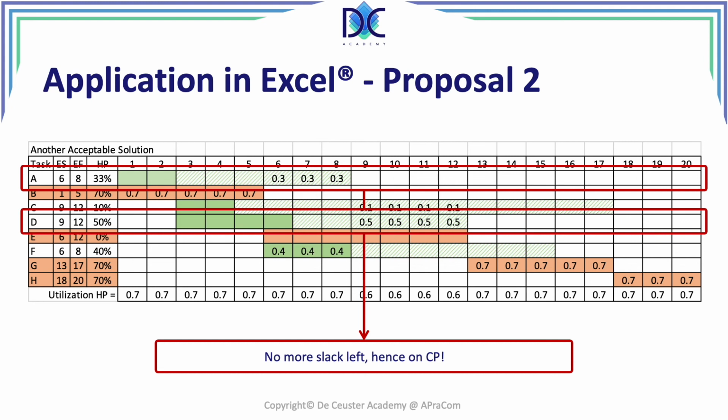So we have basically a second critical path, and it means that as a project manager, you have to be very careful to see what's happening on the original critical path and the second critical path that we have. It's not ideal, but we have to find a solution.